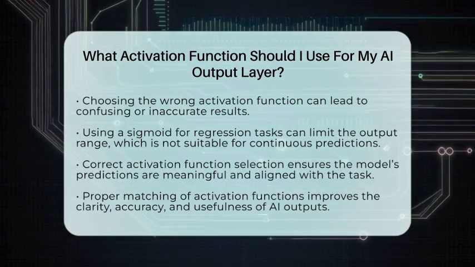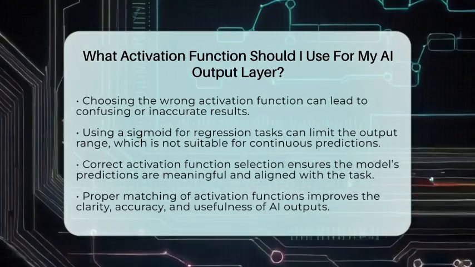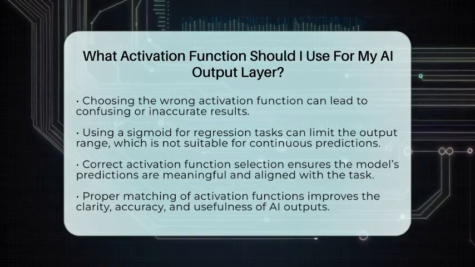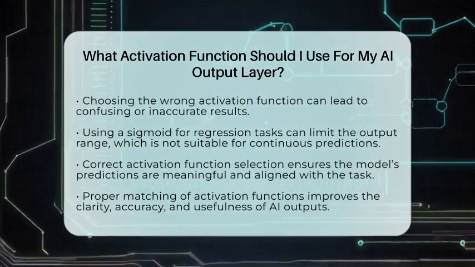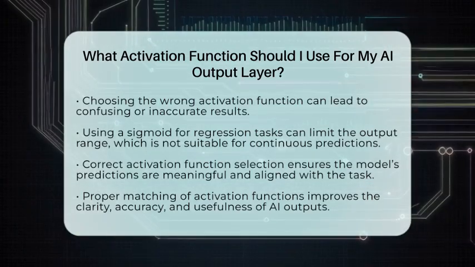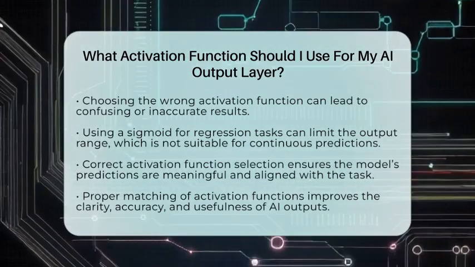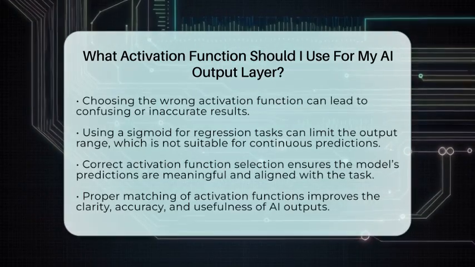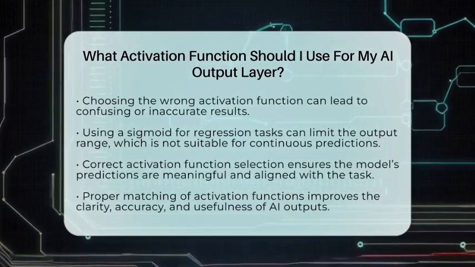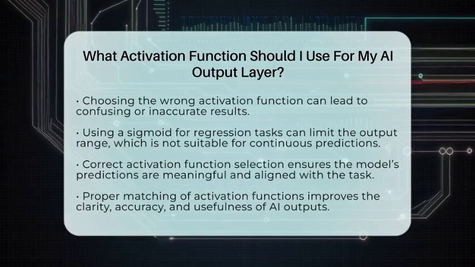To sum up, use a linear activation for predicting continuous numbers, a sigmoid for binary decisions or multi-label tasks, and softmax when your model needs to pick one option out of many. Making the right choice helps your AI produce clear, accurate, and useful results that align with what you want it to do.